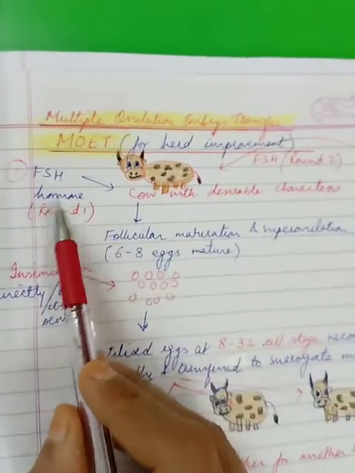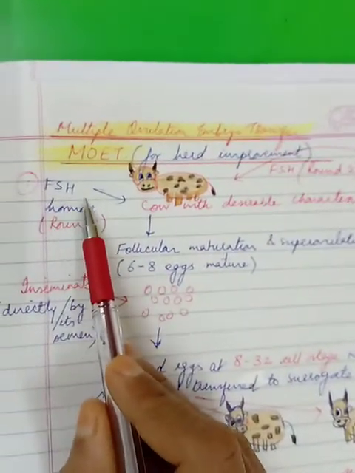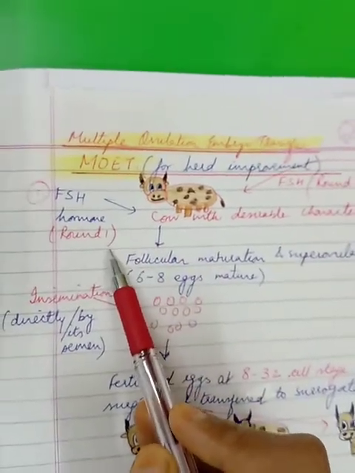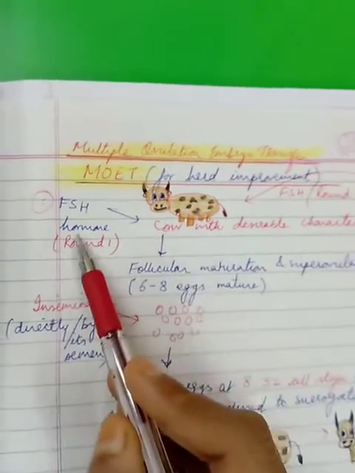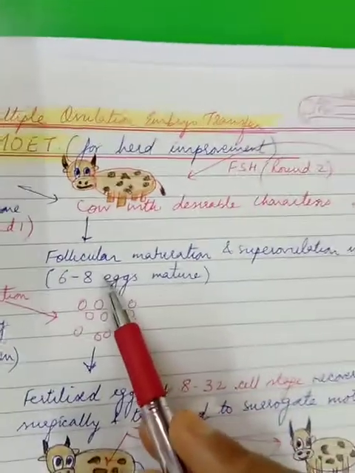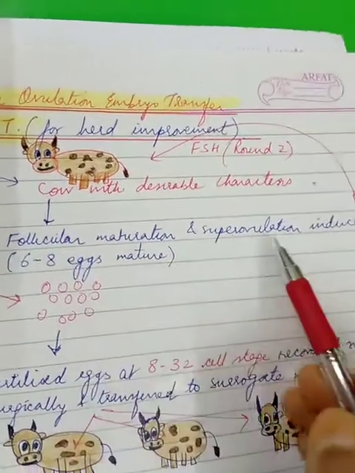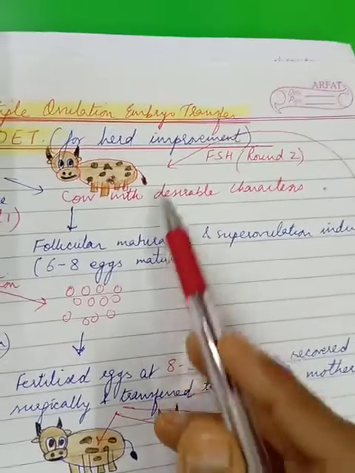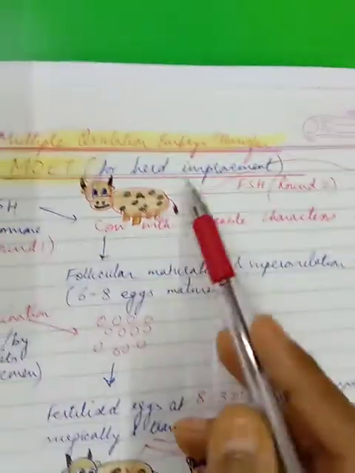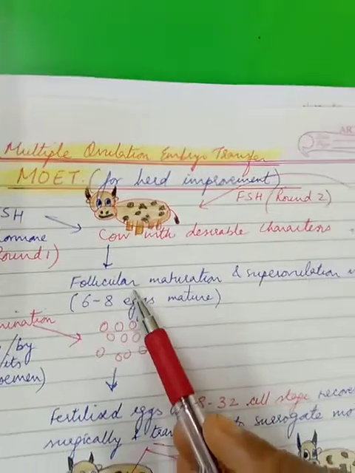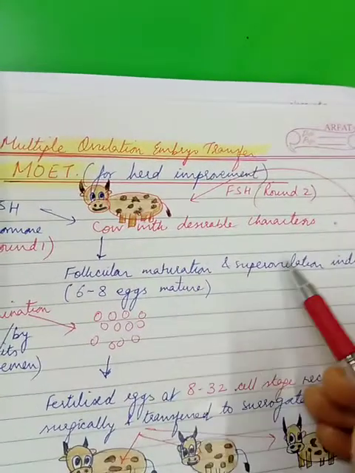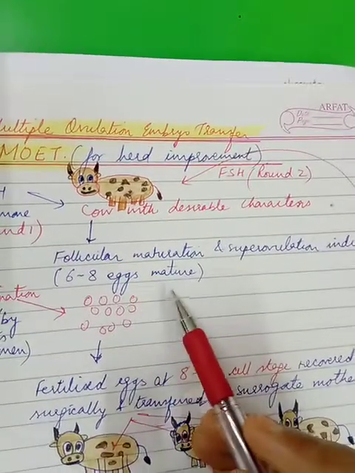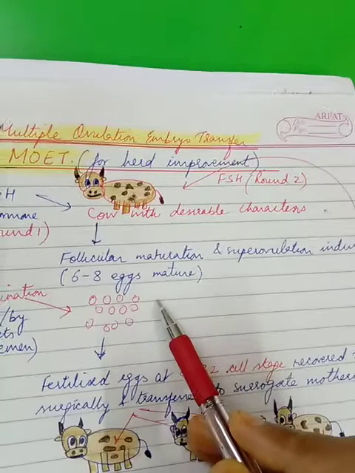The hormone called FSH, follicle stimulating hormone, is administered to the selected cow. This is the first round of the experiment. What happens? The FSH hormone induces follicular maturation and superovulation. Normally the egg production by the cow is less, but because of this FSH, follicle maturation is induced and superovulation, that means eggs will be produced in greater numbers. For example, 6 to 8 eggs. They start undergoing the maturation process.